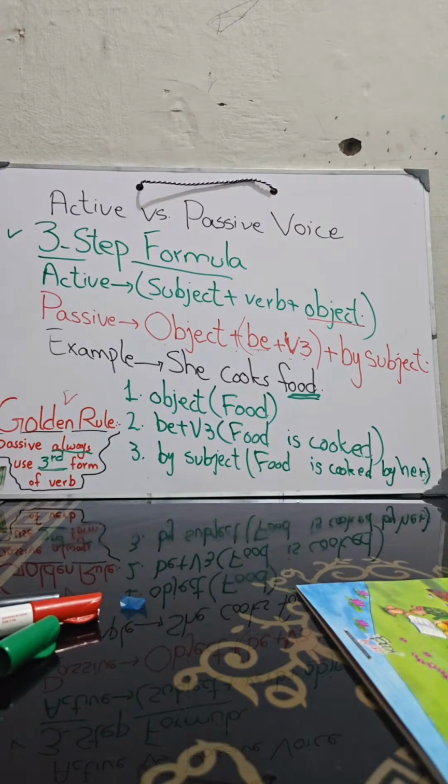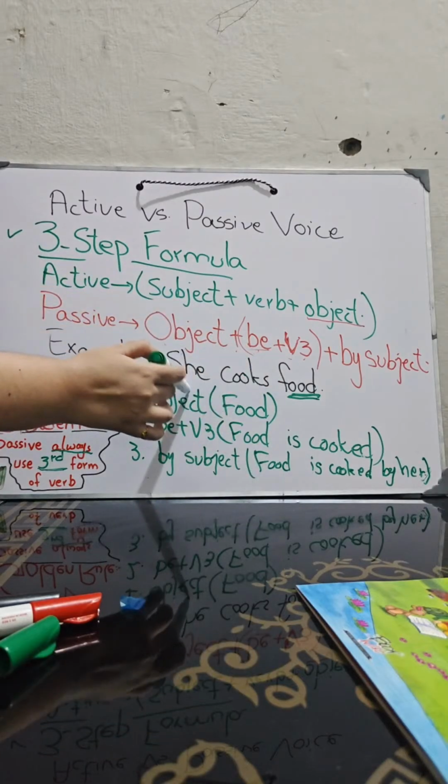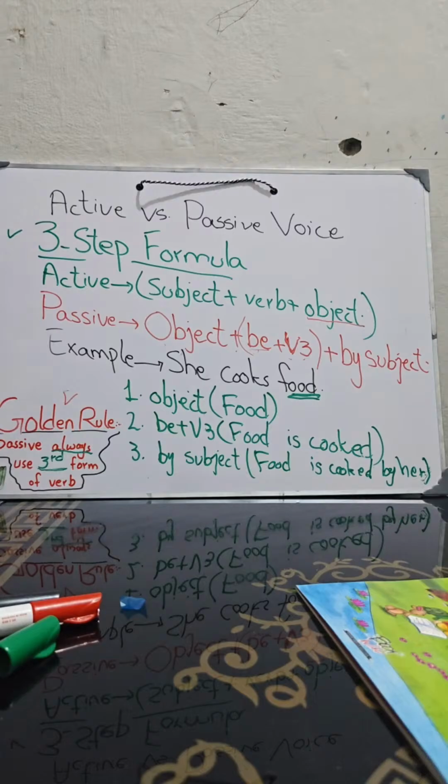So what have you done in this? This was the three-step algorithm for exams. Keep it in your mind. Swap your object to the front, and insert the correct be verb, is, am, are, was, were, plus verb 3. And step 3, add by followed by the original subject pronoun. She becomes her, he becomes him, they become them. Keep this formula in mind.